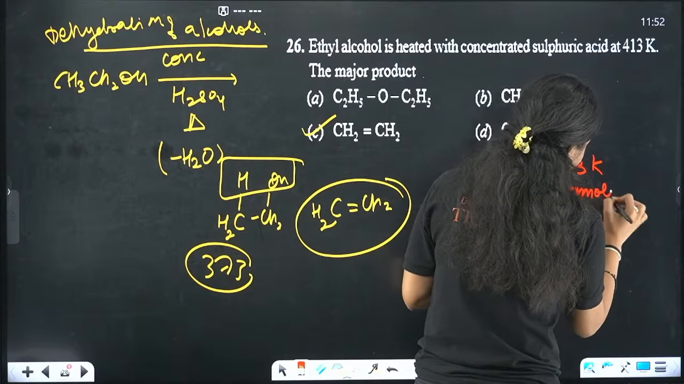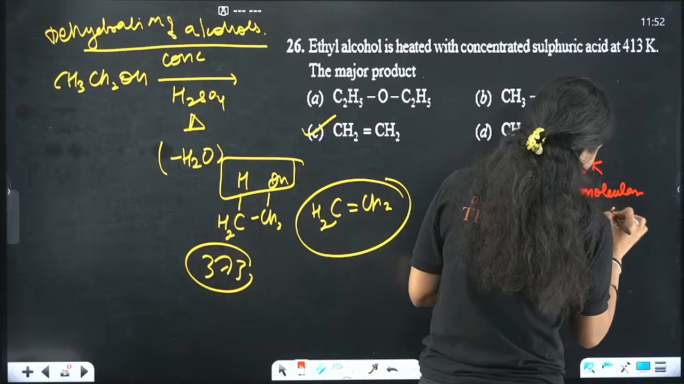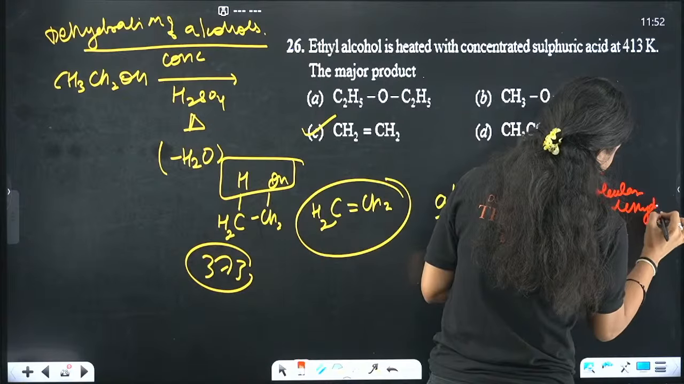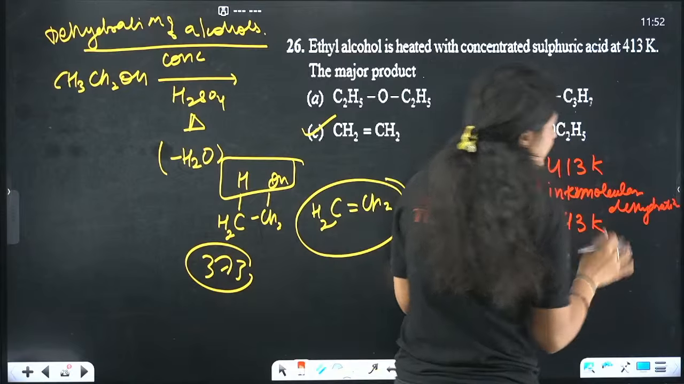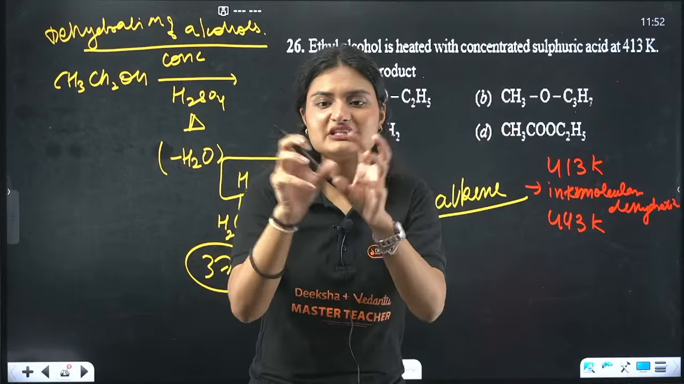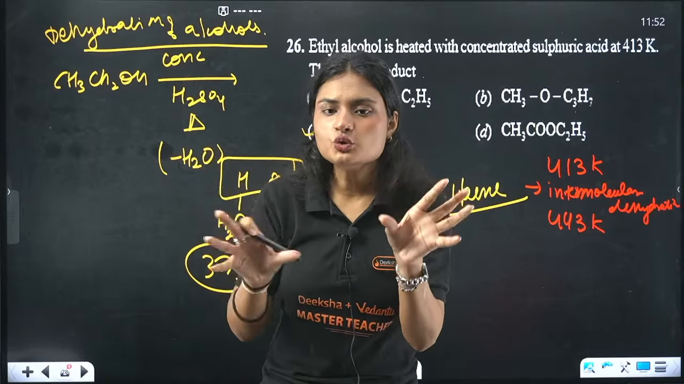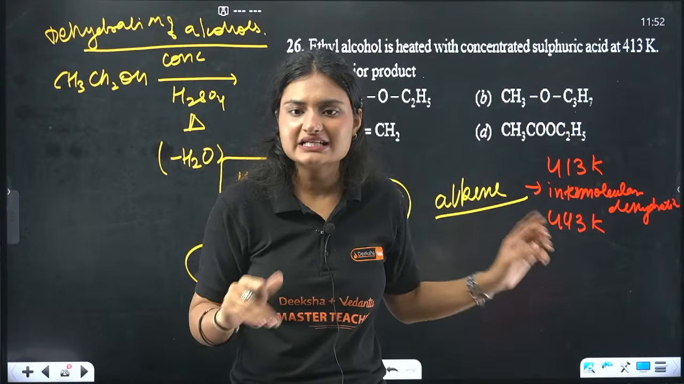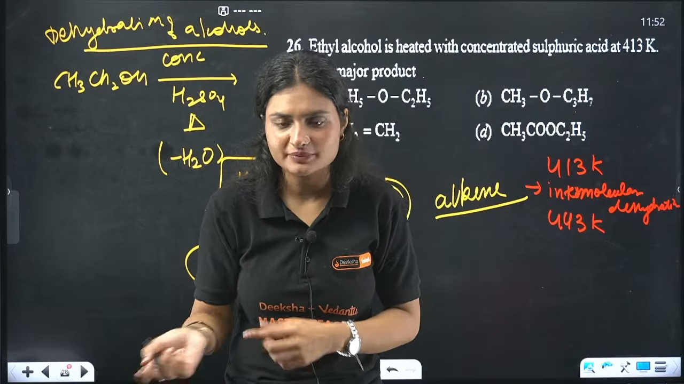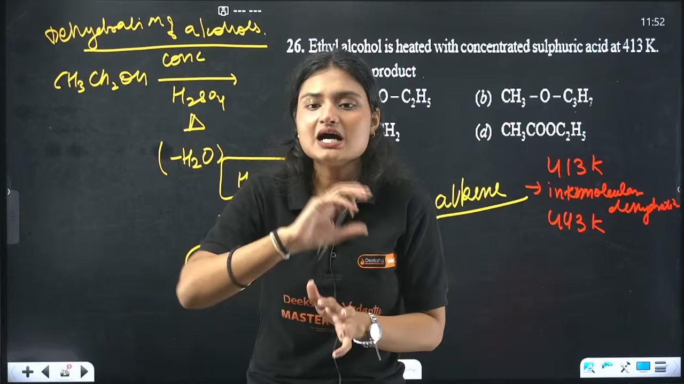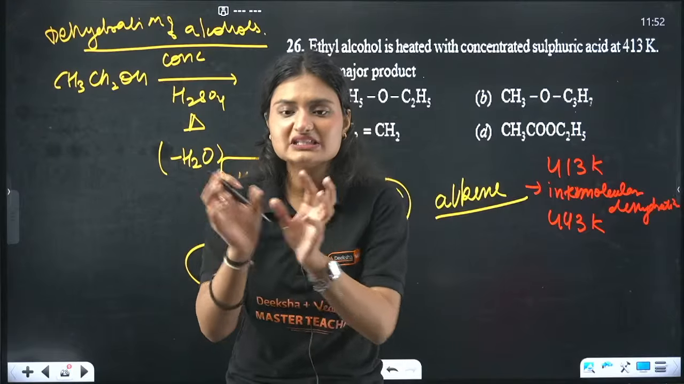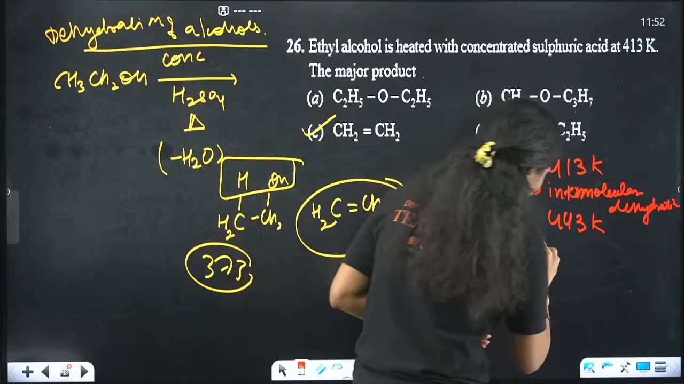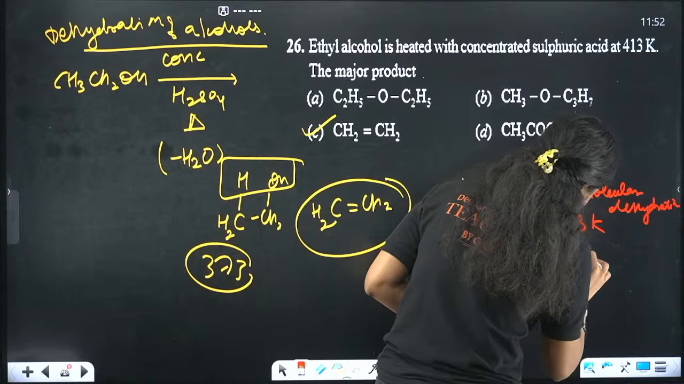Intermolecular dehydration. Dehydration means loss of a water molecule, but here within two different molecules. And when we have 443 Kelvin, in that case intramolecular dehydration happens, where a water molecule is lost within the same molecule. Intramolecular dehydration.